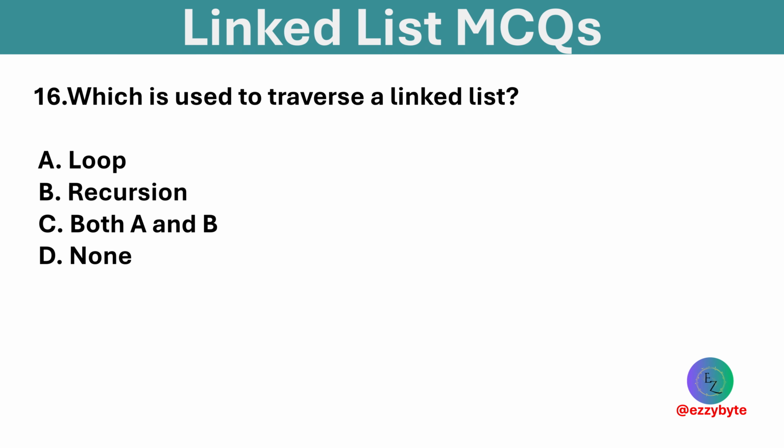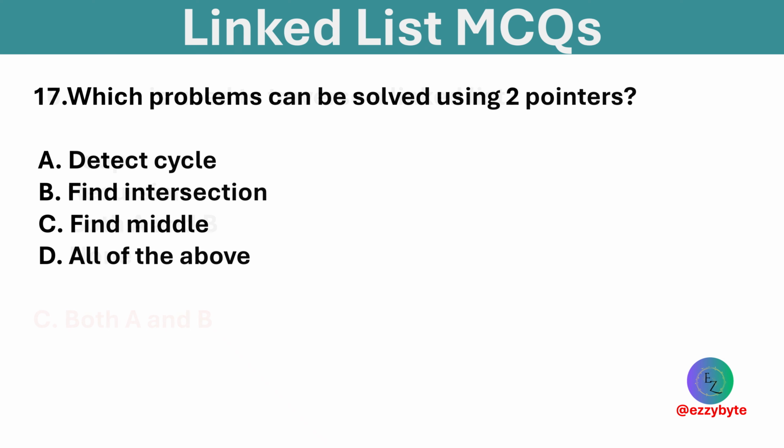Which is used to traverse a linked list? Options are loop, recursion, both A and B, and none. Option C is correct. Both loop and recursion can traverse a linked list. Which problem can be solved using two pointers? Options are detect cycle, find intersection, find middle, and all of the above. Option D is correct. The two pointers technique helps in cycle detection, finding the middle, etc.